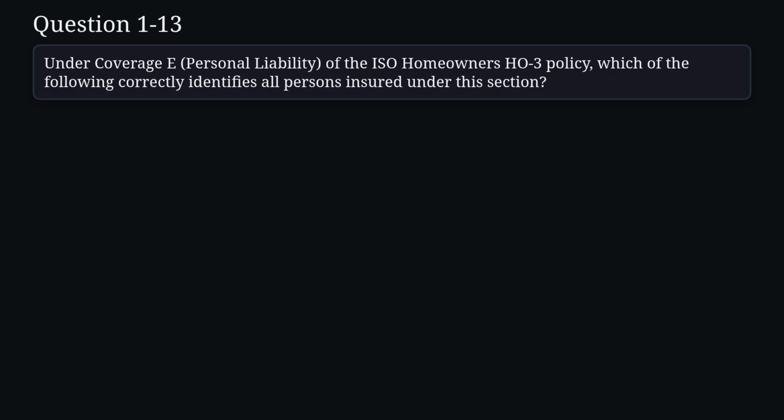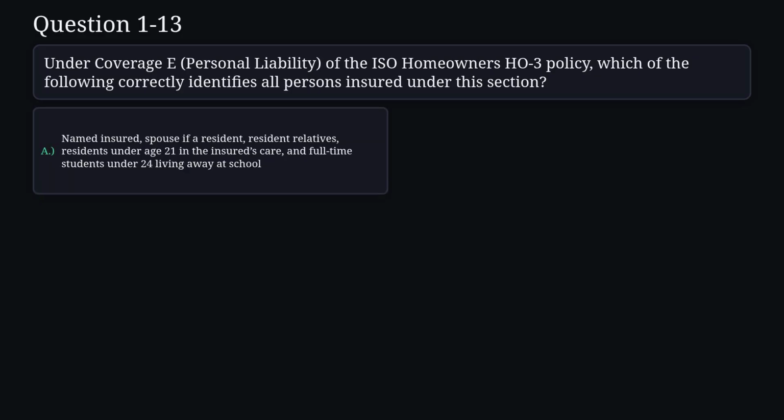Under Coverage E personal liability of the ISO Homeowners HO3 policy, which of the following correctly identifies all persons insured under this section? A. Named insured, spouse if a resident, relatives, residents under age 21 in the insured's care, and full-time students under 24 living away at school.